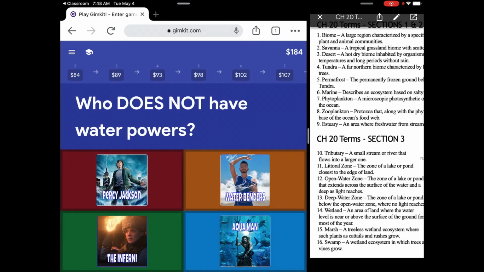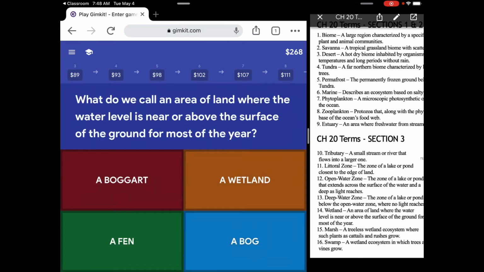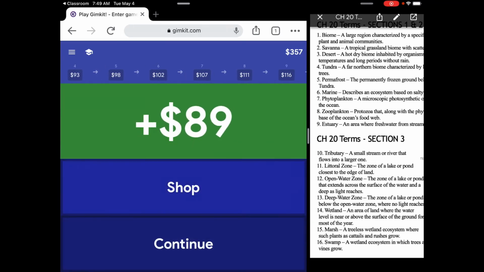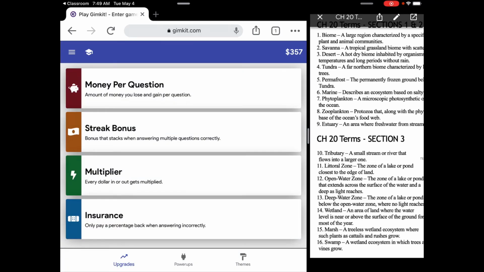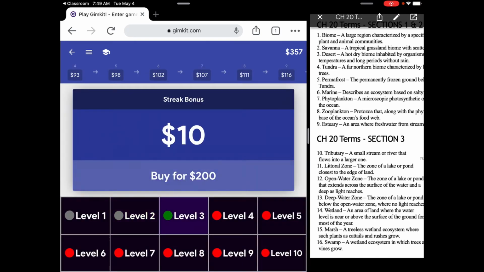What does not have water powers? Obviously the one with fire. Continue. What do we call an area of land where the water level is near or above the surface? That's a wetland. All right, so let's go shopping. Let's see if we can afford something else. Can we afford it? We can.